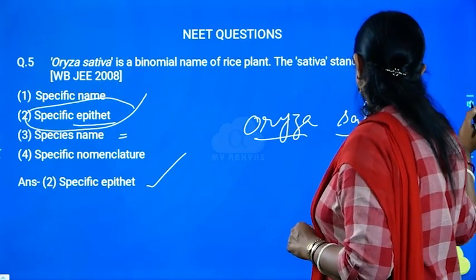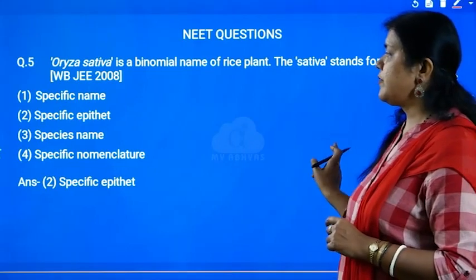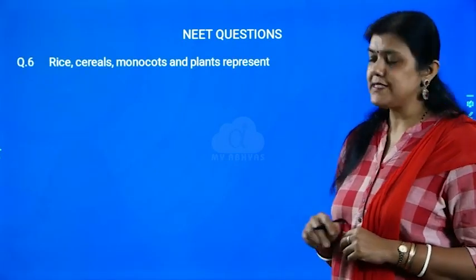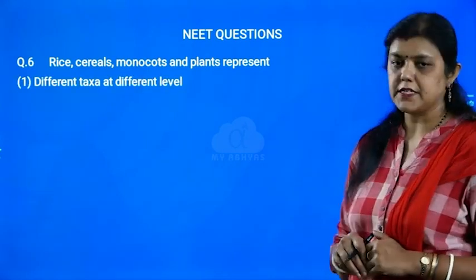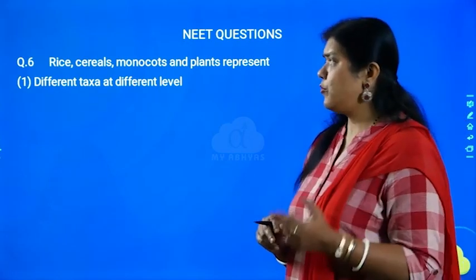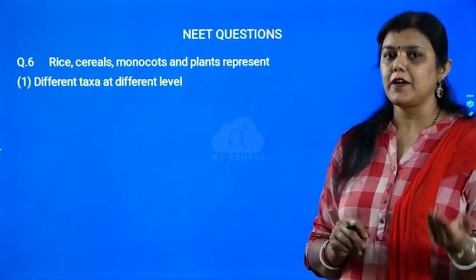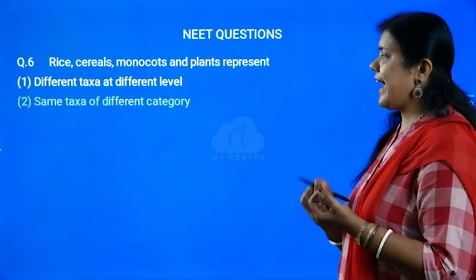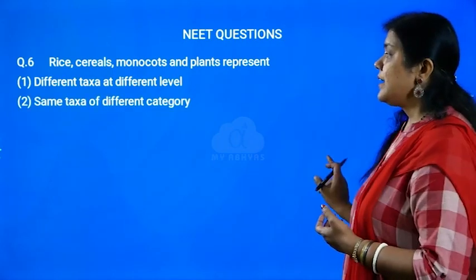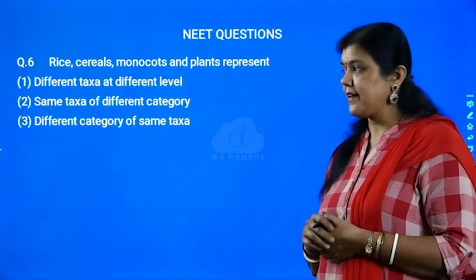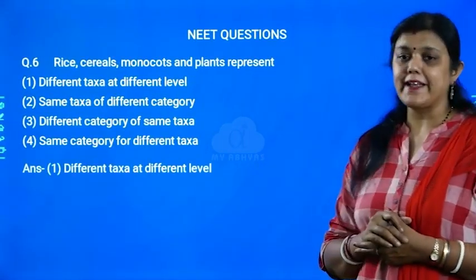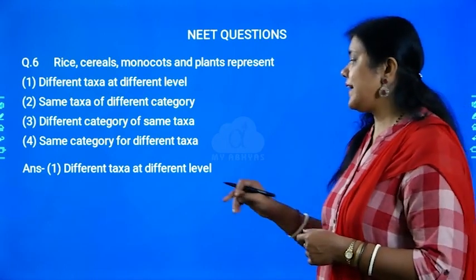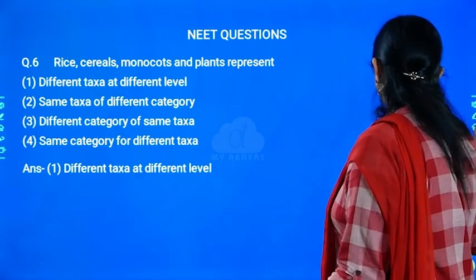Okay, so that is question number 5. After this, we have question number 6. The question is, what do rice, cereals, monocots and plants represent? The options are different taxa at different level, same taxa of different category, different category of same taxa, or same category for different taxa. The correct option is different taxa at different level.